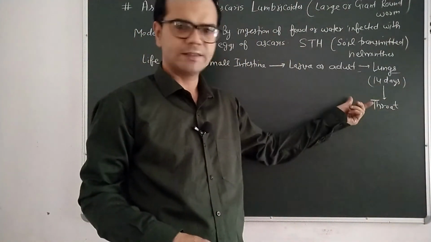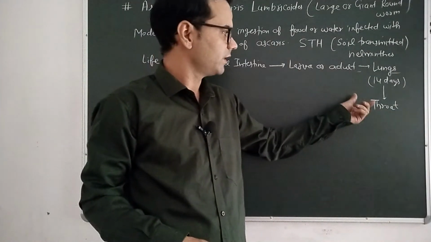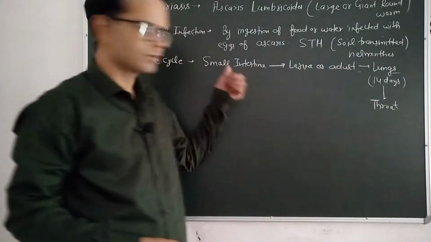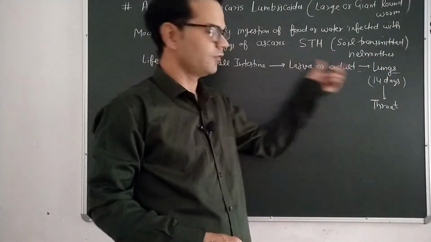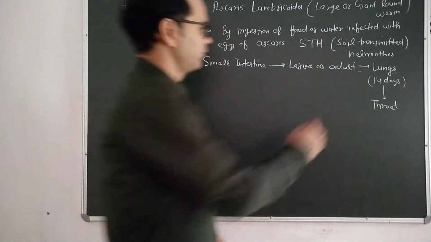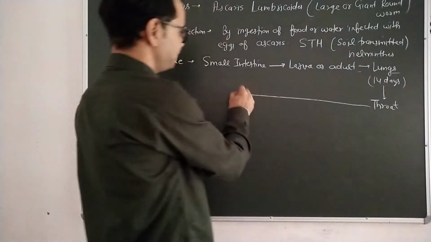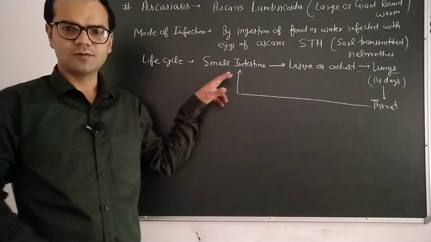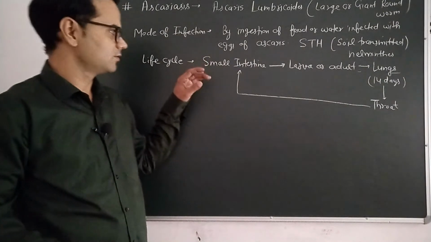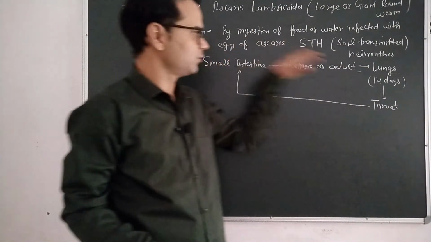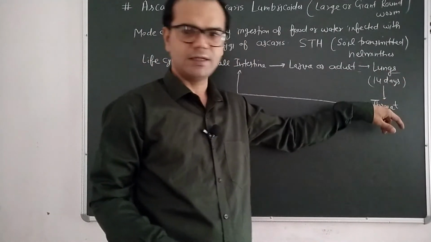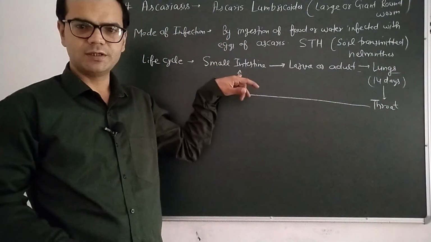So inflammation of the throat takes place, and from the throat it reaches back to the small intestine. We swallow these adult or larva forms, and from the throat they finally reach the small intestine again. So from the small intestine it moves to the lungs, lungs to throat, and throat to small intestine.